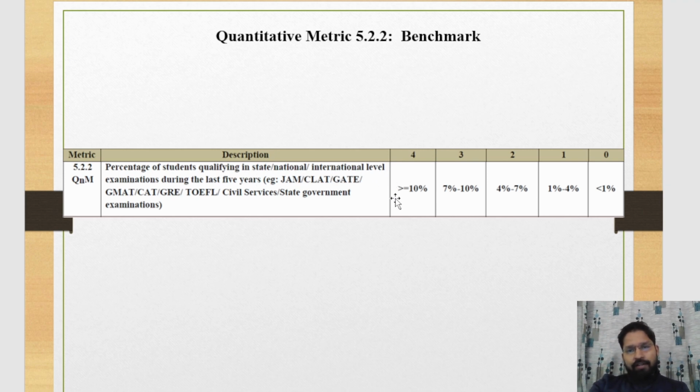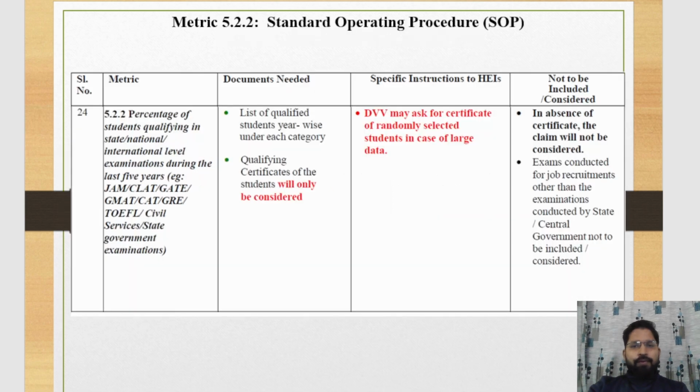If the student percentage is greater than or equal to 10%, then your institute will achieve grade 4. If the percentage of students who qualify is 7 to 10%, then your institute will achieve grade 3, and similarly.